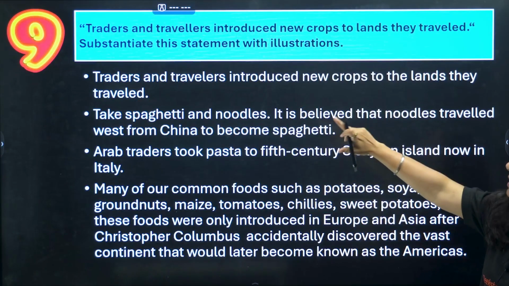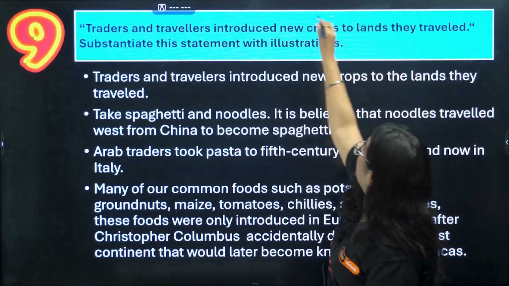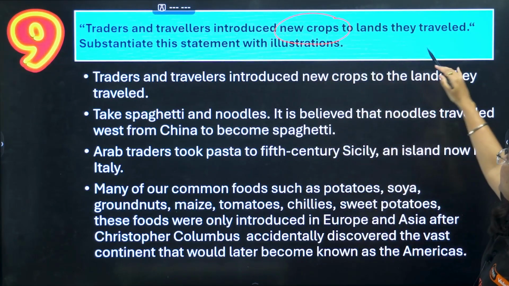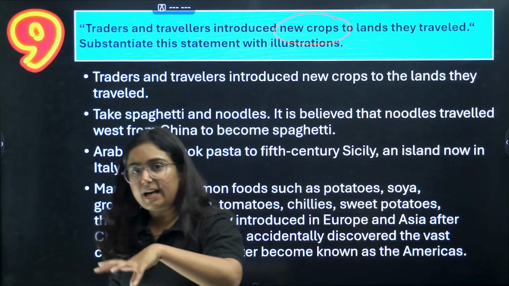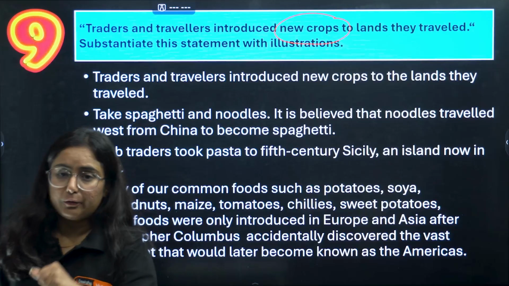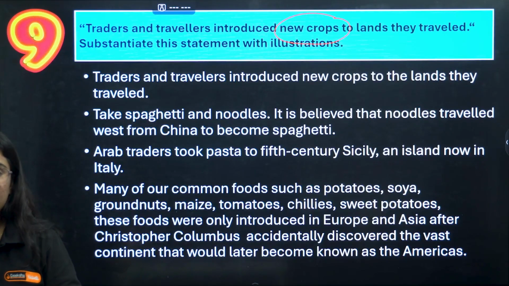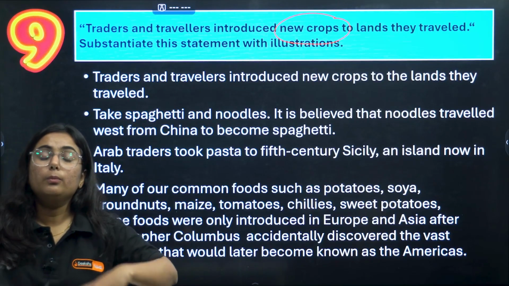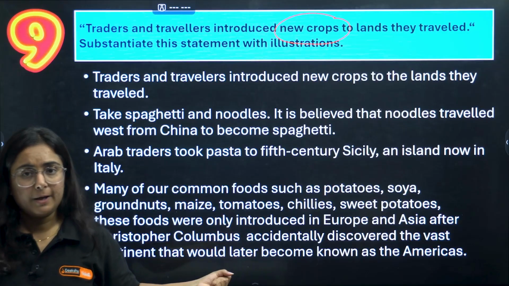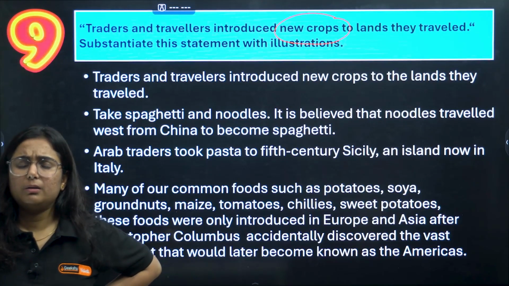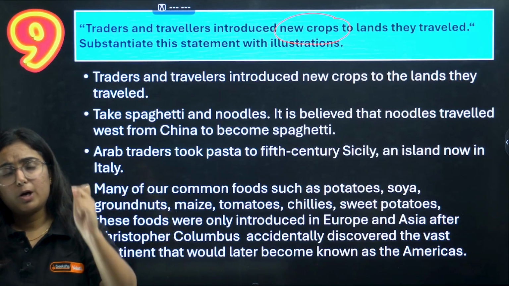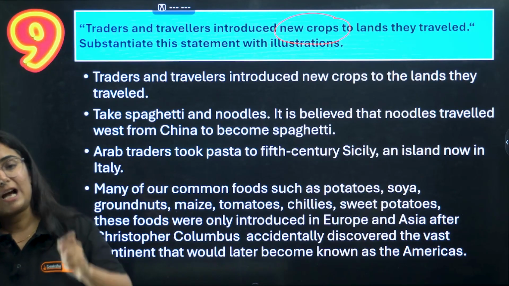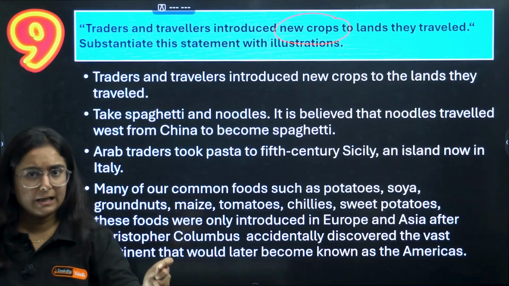Next is: traders and travelers introduced new crops to the lands they traveled to. Right now in every part of India, not only Indian foods, we can witness food from parts of the world. This might never happen in a single day. It is because of several years of interaction between one country and another, right?